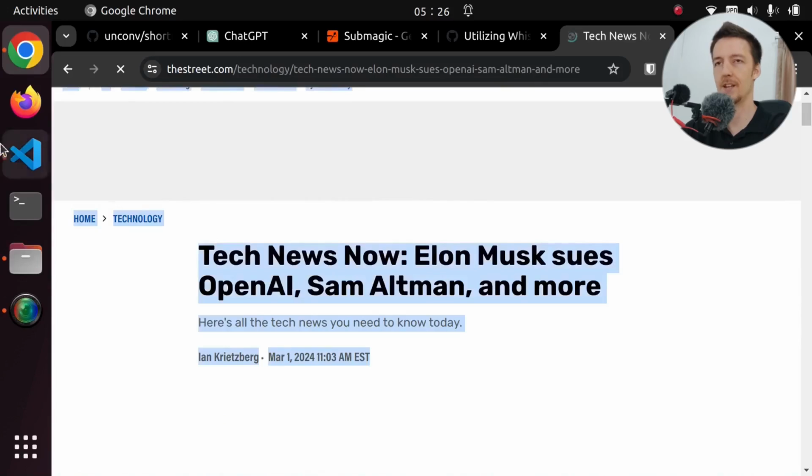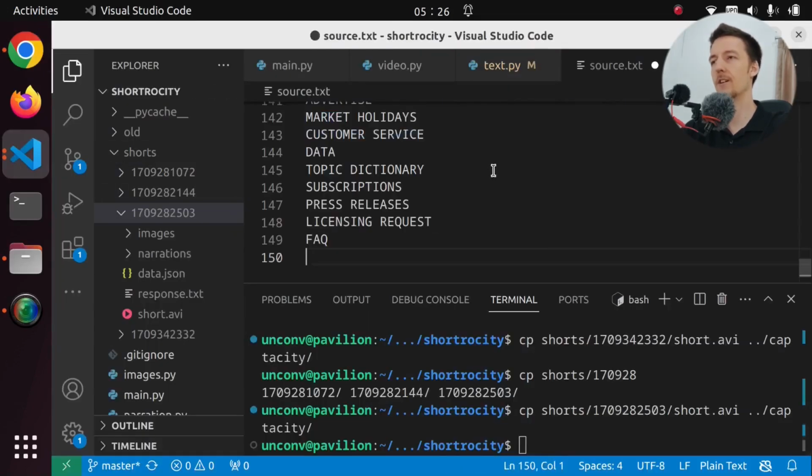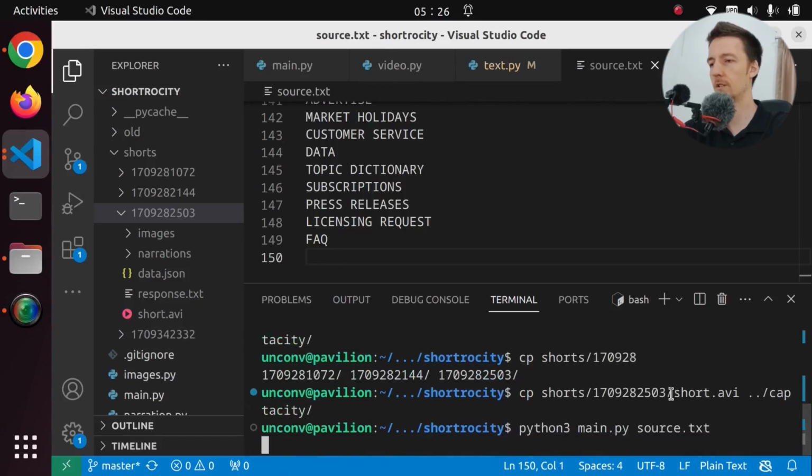So let's copy this thing again and put it in our source and create a short out of this. We don't want to read this article. We want to look at a short video. So let's do Python 3 main and source.text.